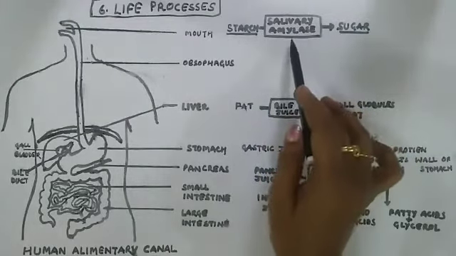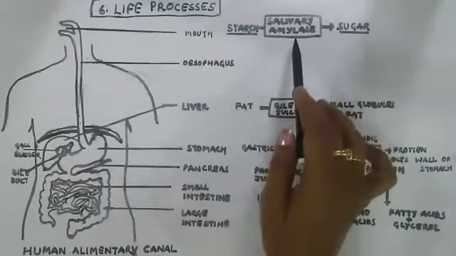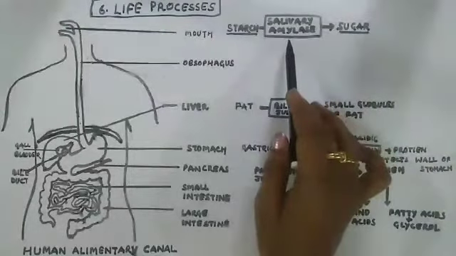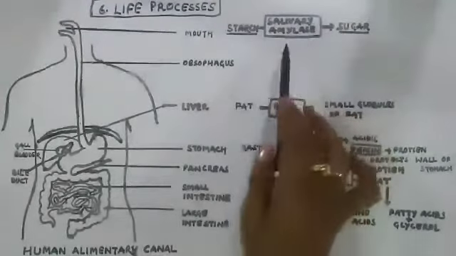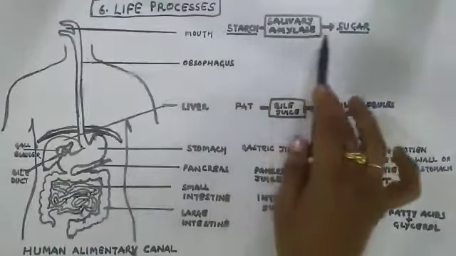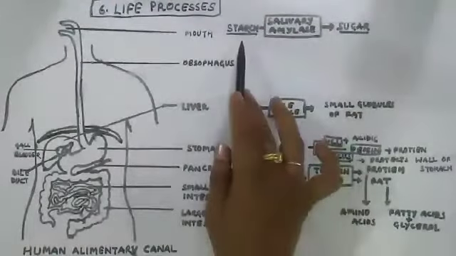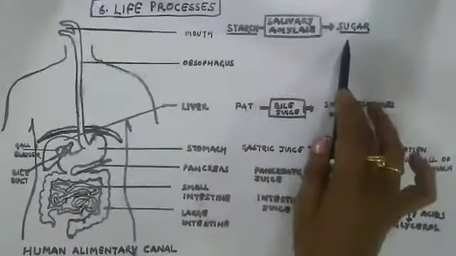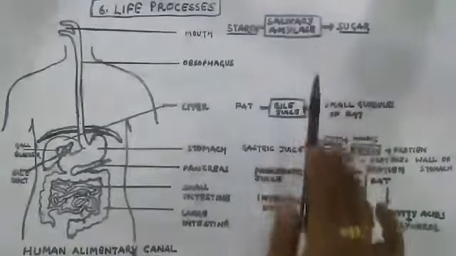Enzymes are biocatalysts which only participate in the reaction to bring about several changes. The salivary amylase changes starch into sugar. Starch is a complex sugar, and it gets converted into simple sugar with the help of salivary amylase.